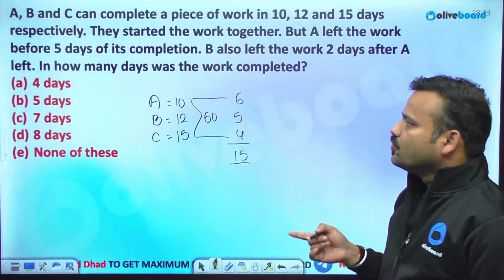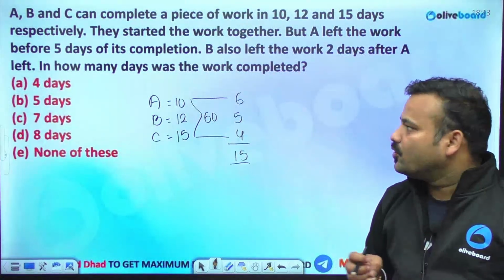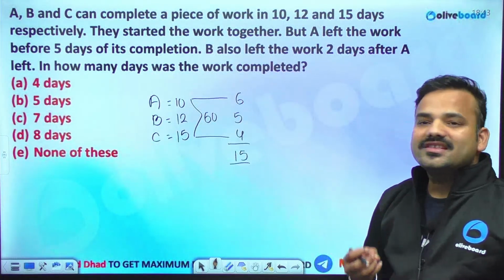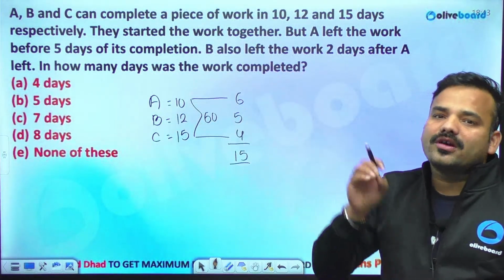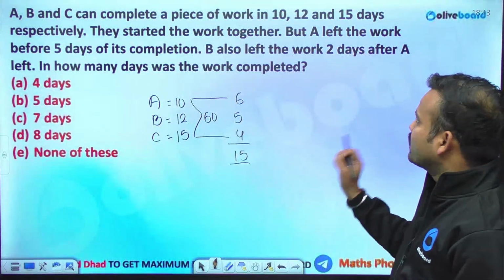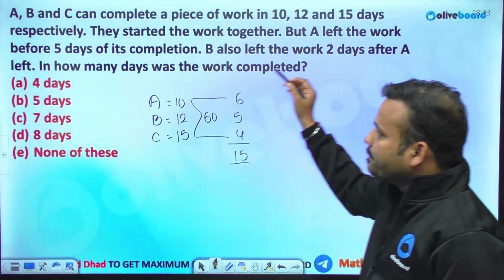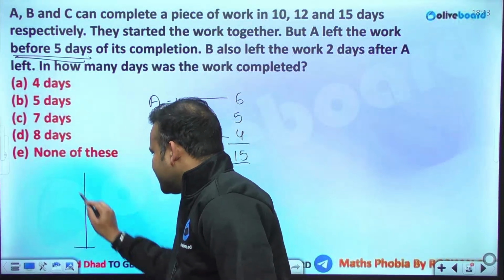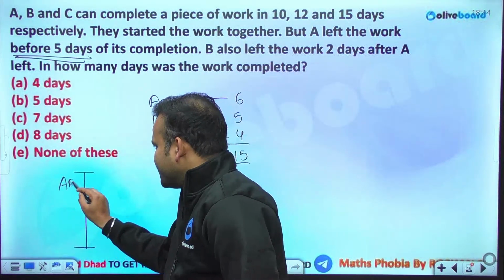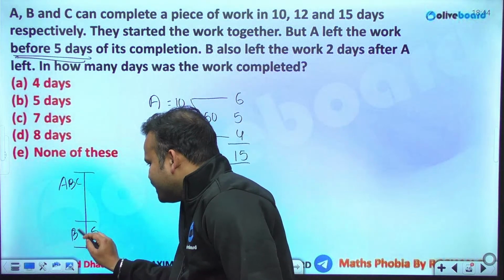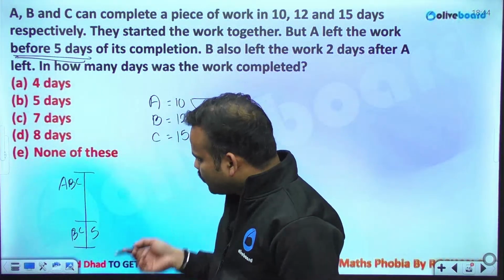Fine. So who all are leaving? A and B both are leaving. A left the work. Which particular person is leaving? A. If somebody is leaving before completion, just call that person back. A left the work before 5 days. Okay. 5 days before completion means, let's say they were starting the work together, 5 days before completion means here A was not there, B and C were present. Fine. So you do one thing.